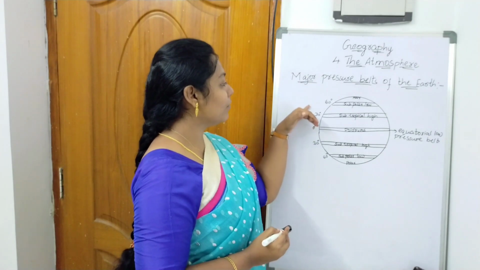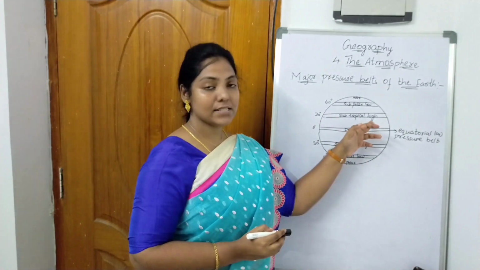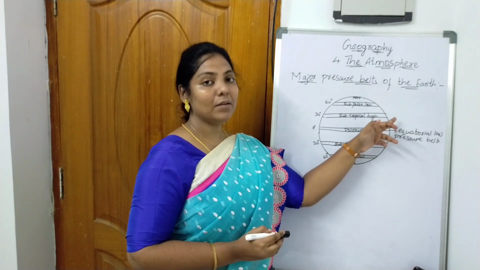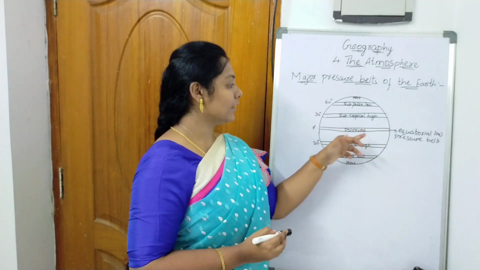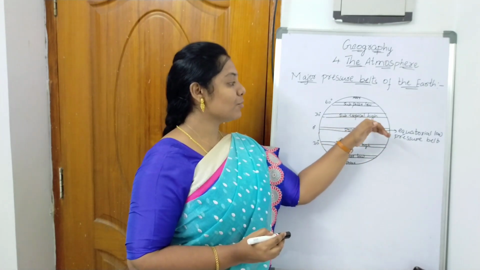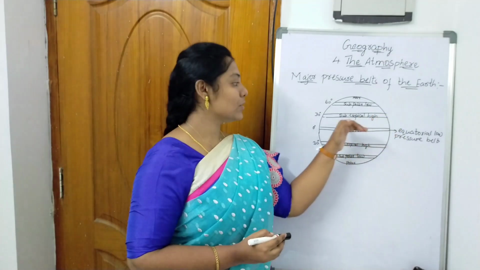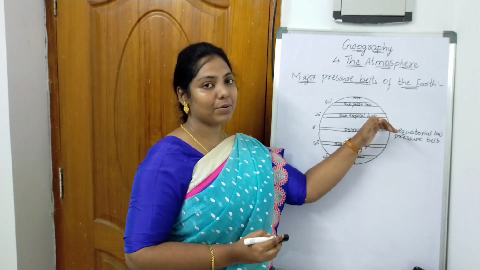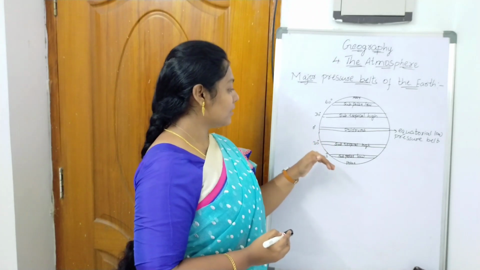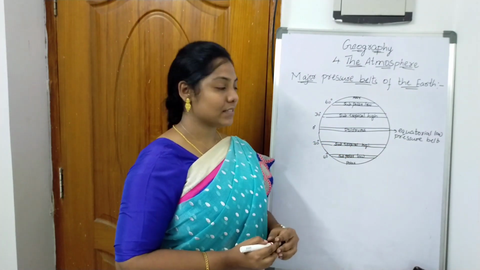If we go north 30 degrees, then that layer is called as subtropical high pressure belt. Here the pressure is low near the equator, and in the subtropical belt the pressure will be high. And even in the south also we have subtropical high pressure belt.